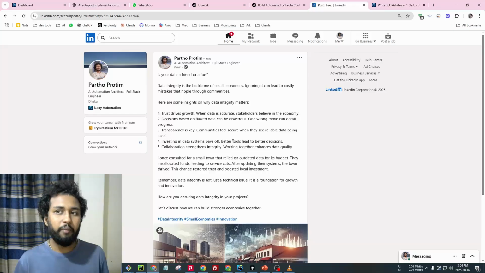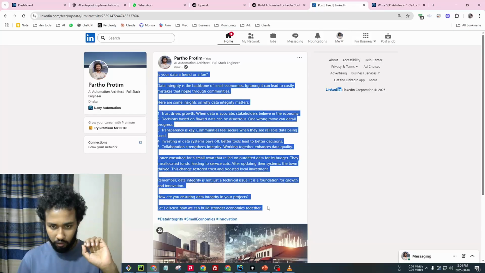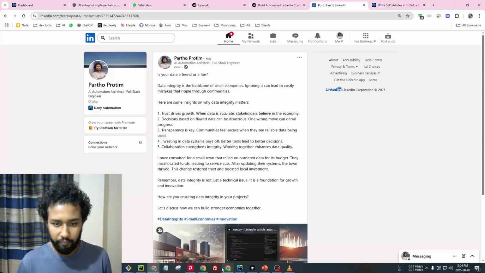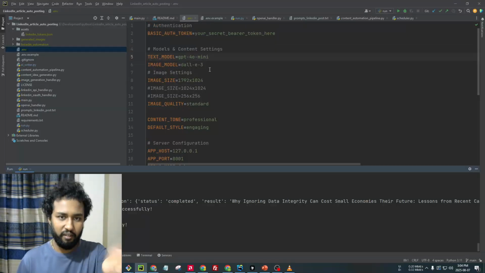Although I have limited the length of the article here, you can easily set the length small or large by configuring the value here.